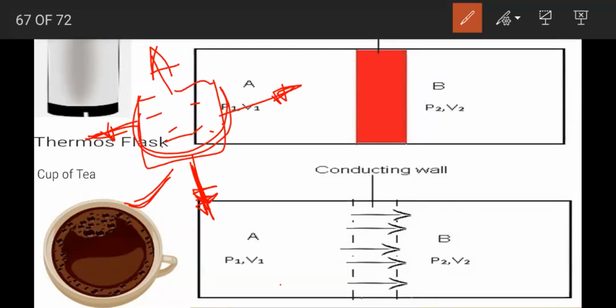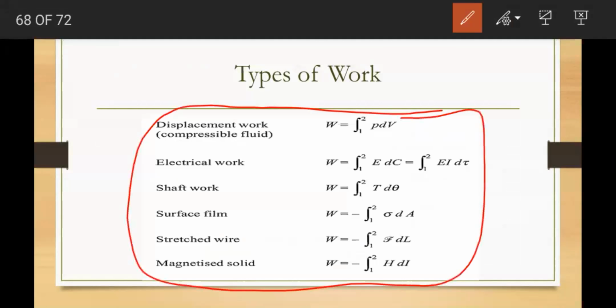What is an adiabatic wall? It is an insulating wall. Is it clear, ma'am? Yes, ma'am. So adiabatic wall is an insulating wall. Diathermic wall is a conducting wall. Got it? Next, I want you to study these types of work from PK Nag. These are the different types of work, and the derivation is also given in that. Please go through this.